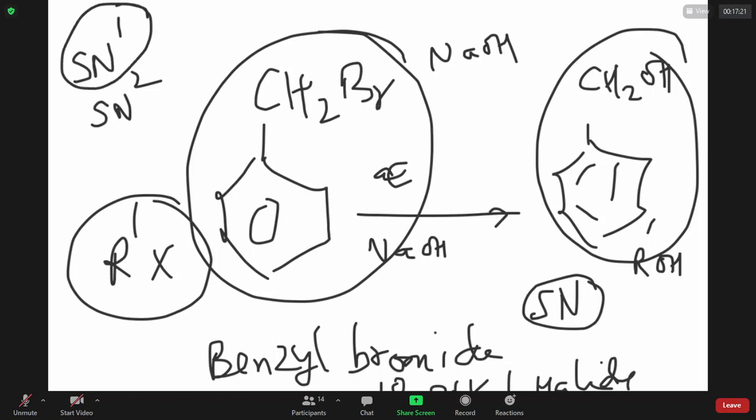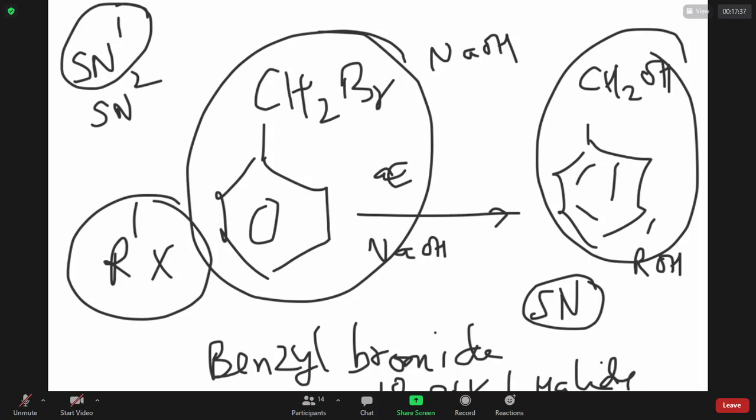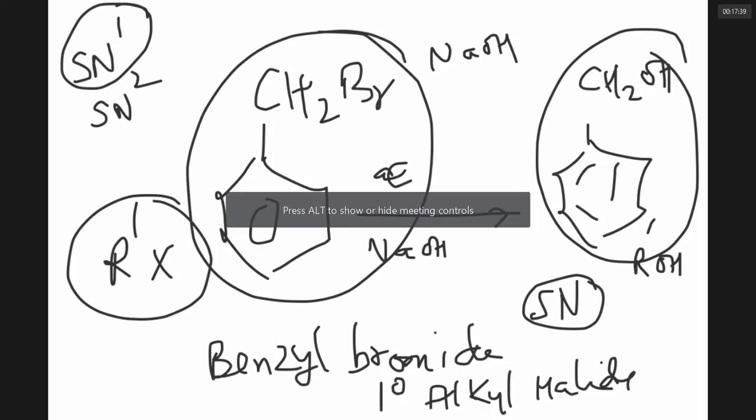Definitely it is SN1 because unless it forms a carbocation, the second fellow cannot attack. It is not decided by NaOH. It is decided by only benzyl bromide. Unless it takes divorce, there is no possibility of the passerby to come and attack.